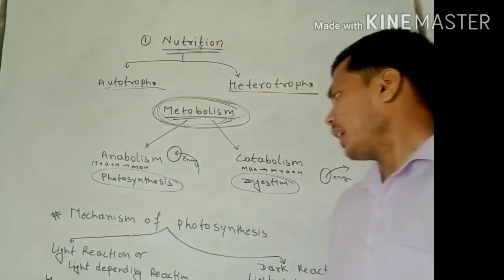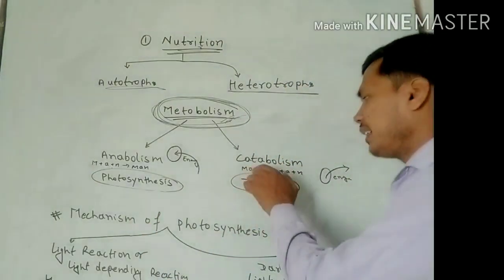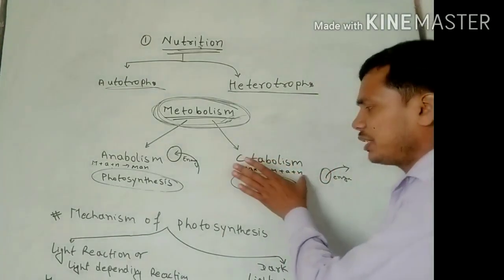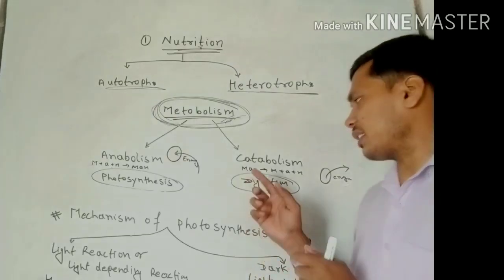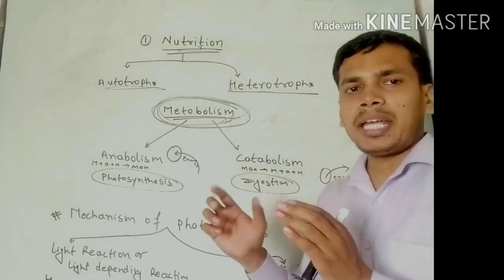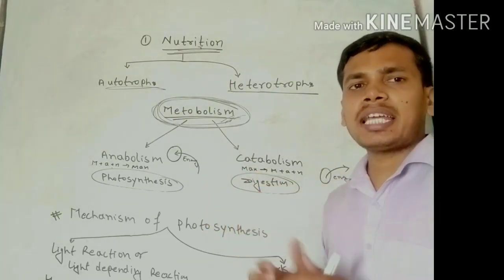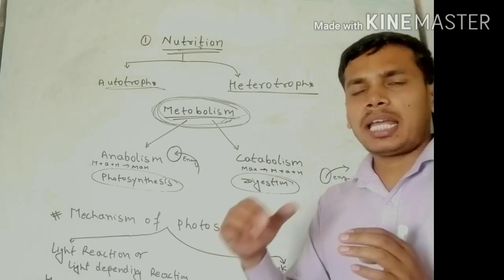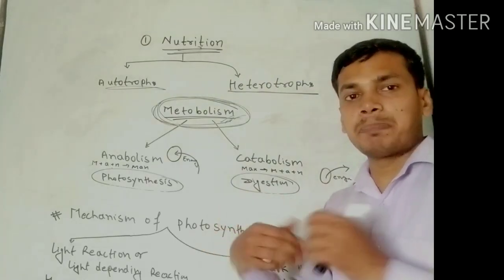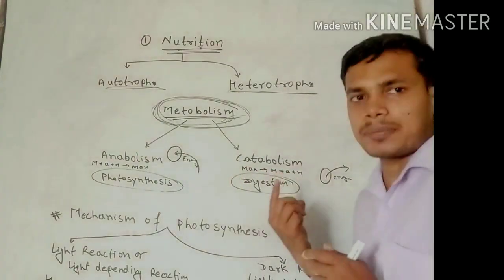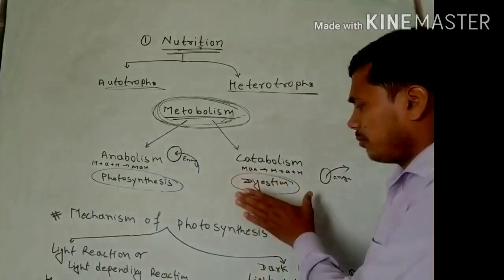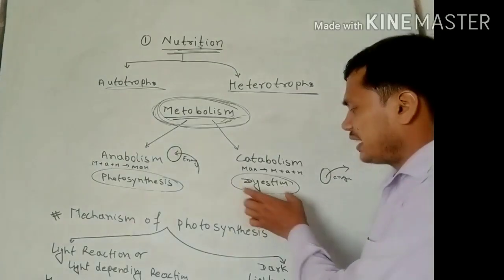On the other hand, in catabolism, a complex substance, just like "man", which is only an example, breaks. It means a complex substance breaks into simple substances. That is catabolism, just like digestion.